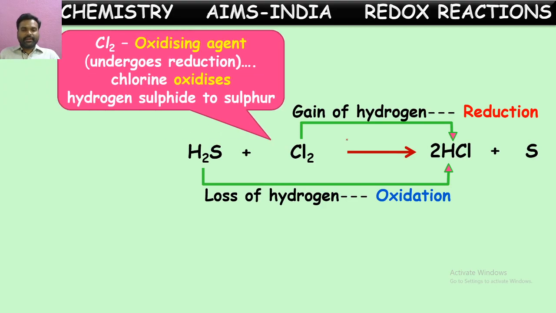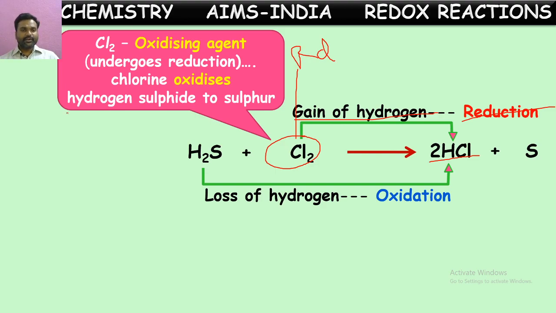This is one more example to explain the oxidation reduction reactions in terms of hydrogen. You can see here chlorine is initially in the elementary form, no hydrogens are there, but what happened if you see after the completion of chemical reaction, it gained a certain number of hydrogen atoms. This gaining of hydrogen atoms is called reduction. So chlorine we can say reduced. Chlorine is reduced because it is gaining hydrogens in the reaction, so it is undergoing reduction.